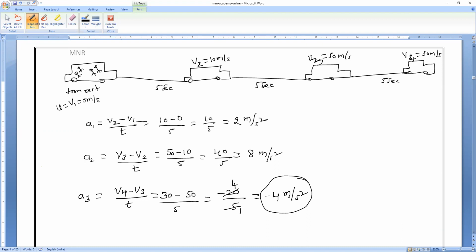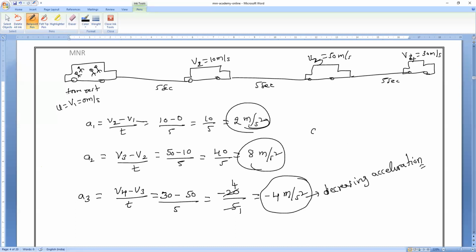Minus indicating what? Is the acceleration decreasing or increasing? Decreasing acceleration. Everything clear? Have you noticed it? Here is acceleration constant or not constant? Not constant.